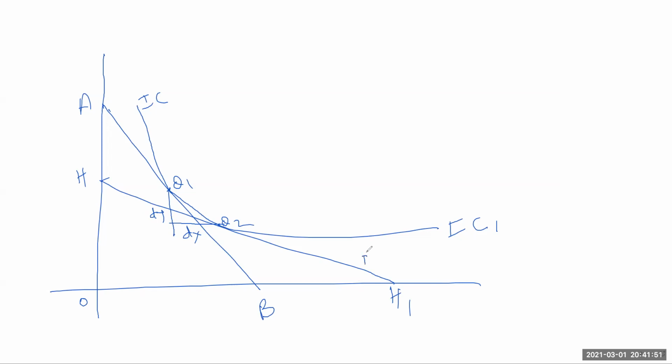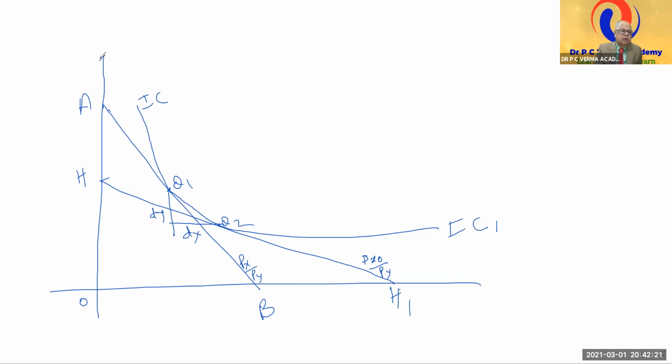But sir, if price of X reduces, then AB shifts rotationally to the right. A parallel line is drawn in order to find the same indifference.